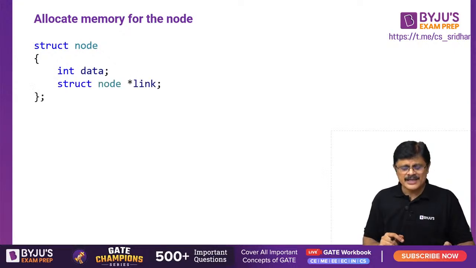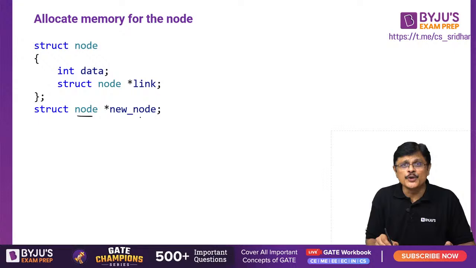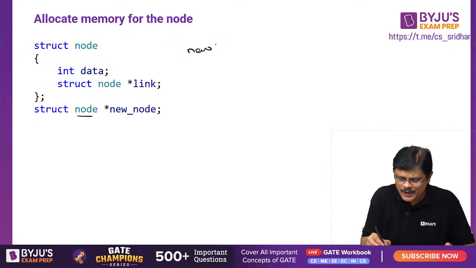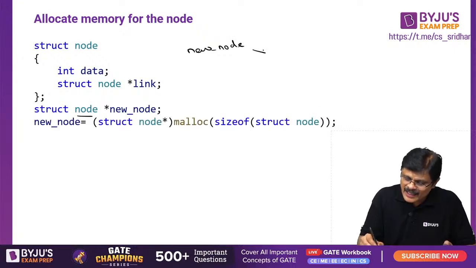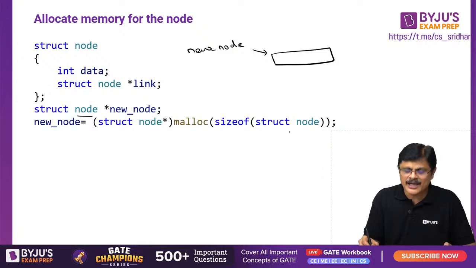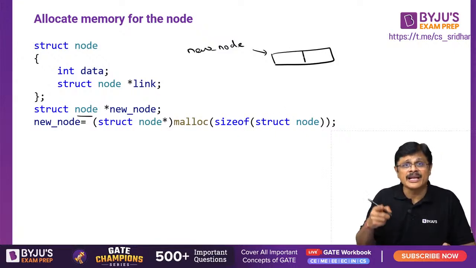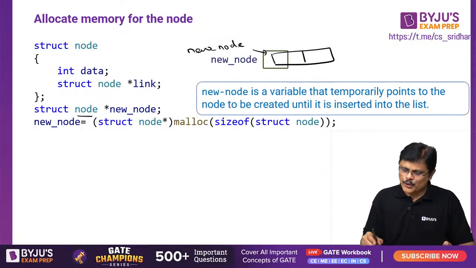Now look here, this is a self-referential structure. You created a node of type new node. It's a pointer, sir. New node is just a pointer to the node structure, my dear friends. It is just a pointer. Now what I do, using the malloc function, I created this particular node structure dynamically in the heap, my dear friends. New node is a variable.